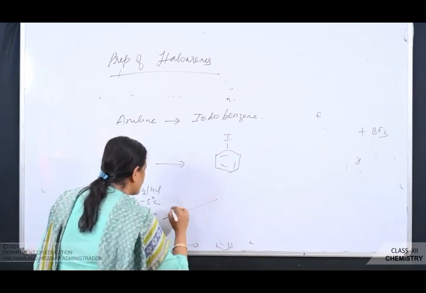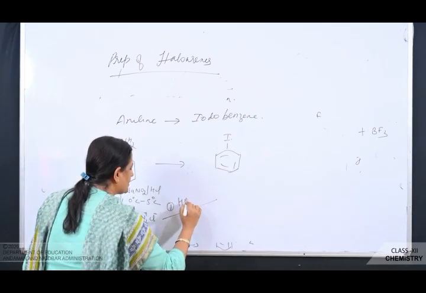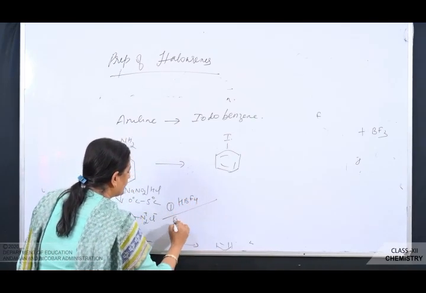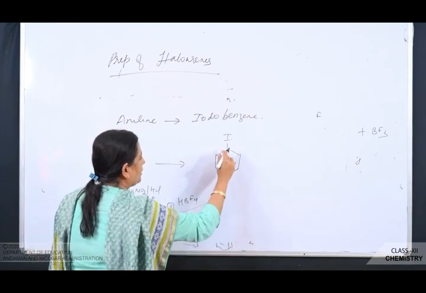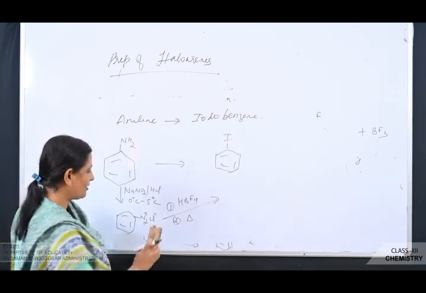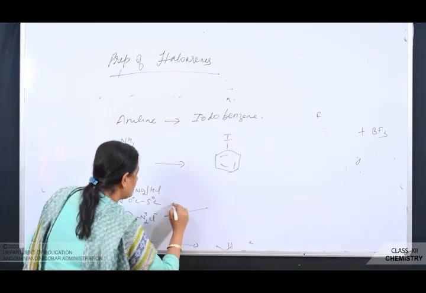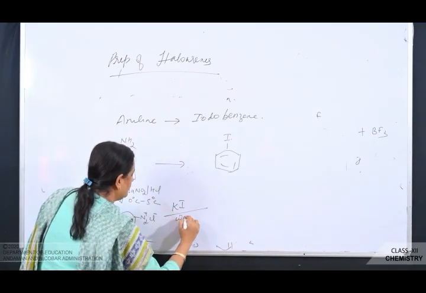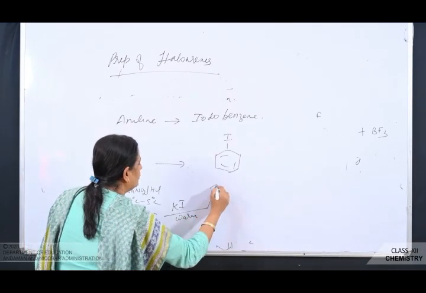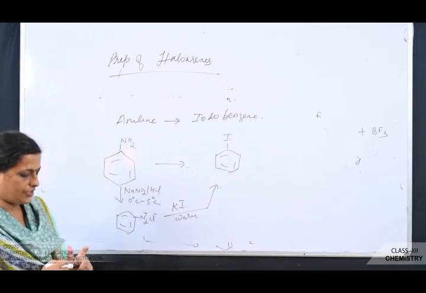Then you will warm it with potassium iodide. So you'll get iodobenzene. So this is how you'll do conversions.